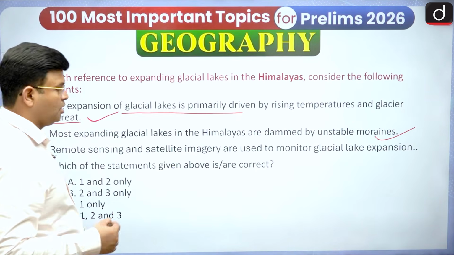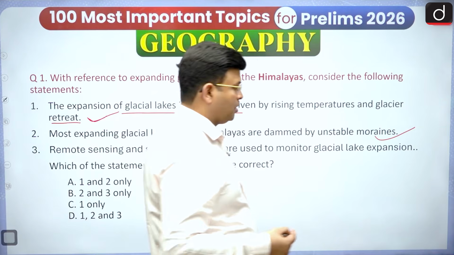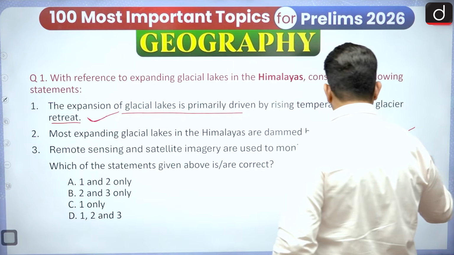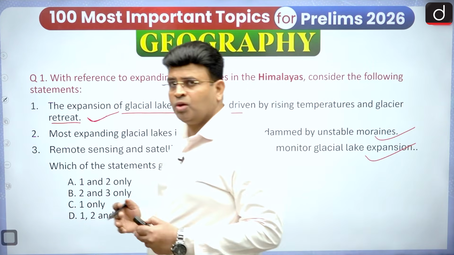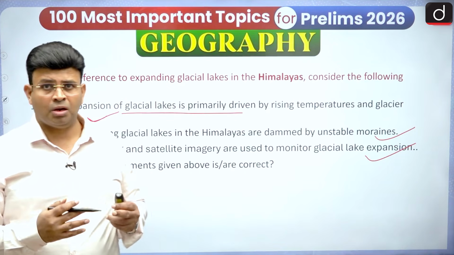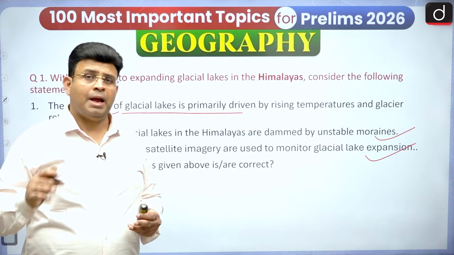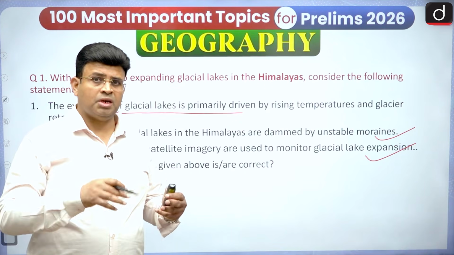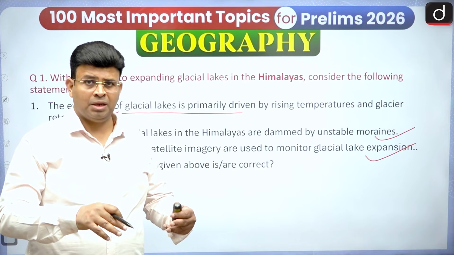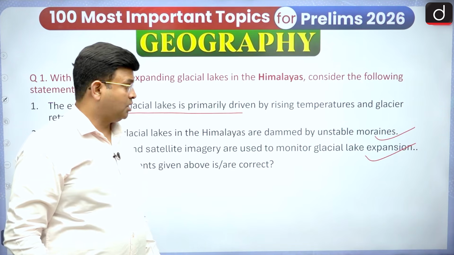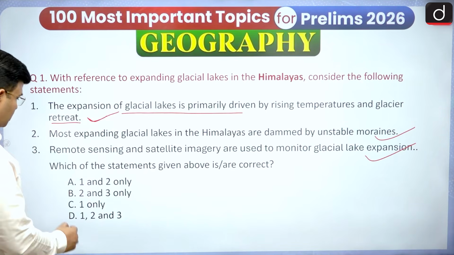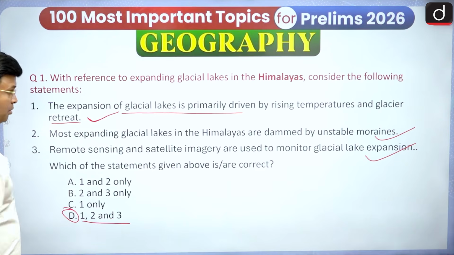Yes, remote sensing, geographical information system, and whatever we get, accordingly we try to see whether it is expanding or how vulnerable it is, and accordingly we do some engineering to control it and make it stronger. So all the three are correct. Here we can say option D.